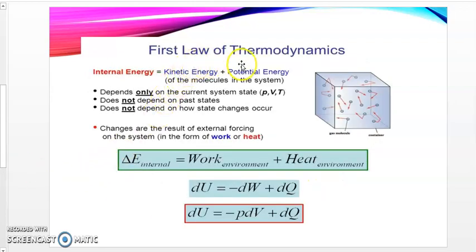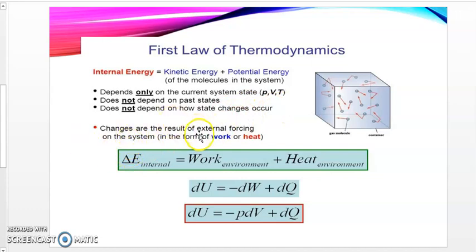So the first law of thermodynamics in general: internal energy is equal to kinetic energy plus potential energy. Of course, this is of the molecules in the system. If you consider the molecules in this closed system, it depends only on the current system state, that is P, V and T: pressure, volume and temperature. It does not depend on the past state, and it does not depend on how state changes occur.